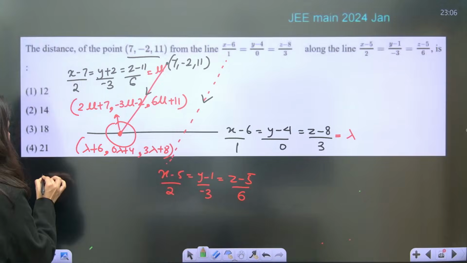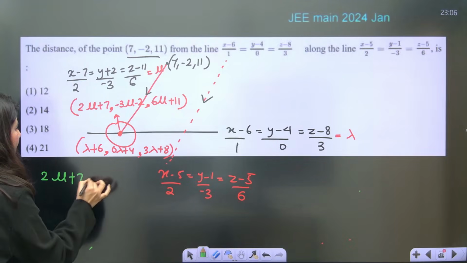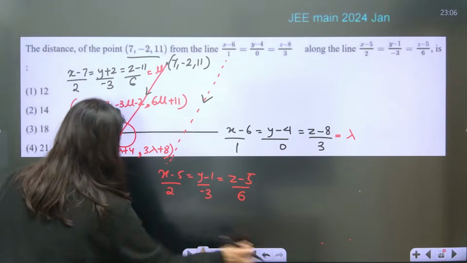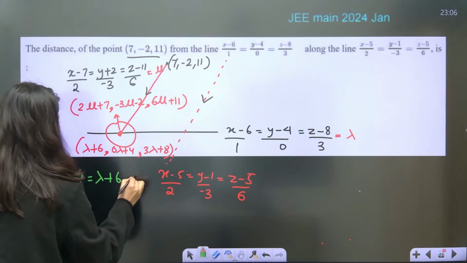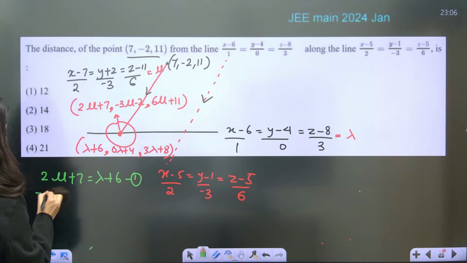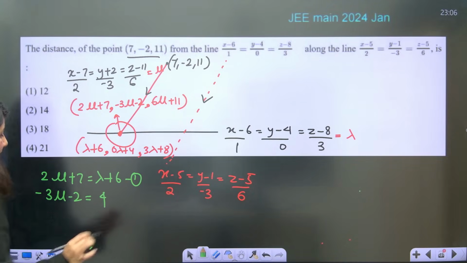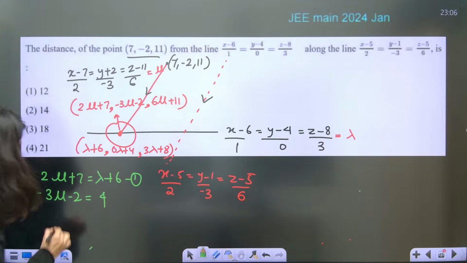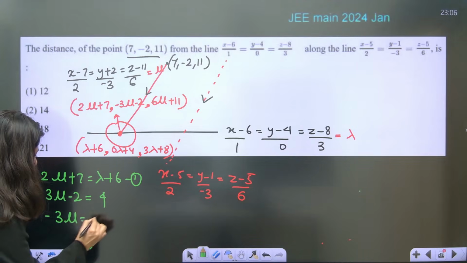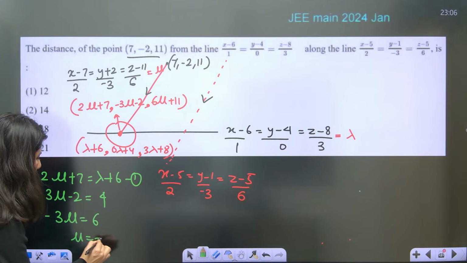Do it right away. 2 mu plus 7 is equal to lambda plus 6. First equation. Second is minus 3 mu minus 2 is equal to 4. That's it. So from here get the value of mu. So minus 3 mu is equal to 6. Mu is equal to minus 2.